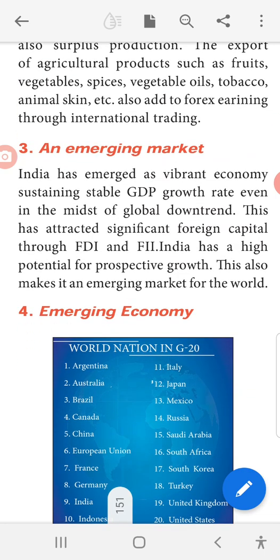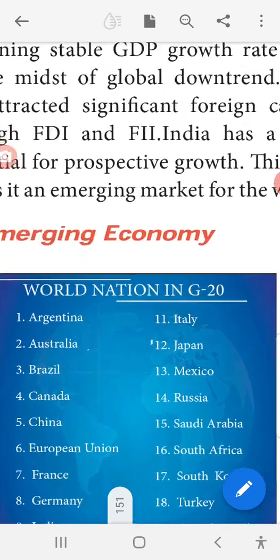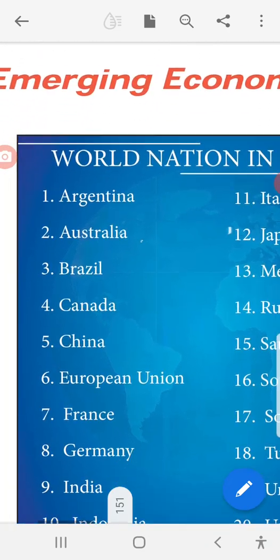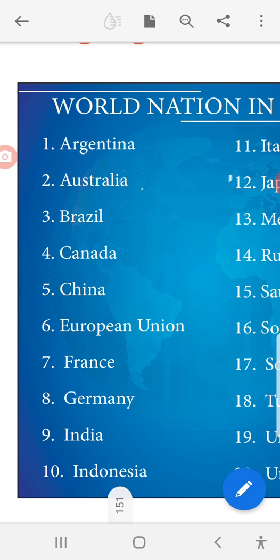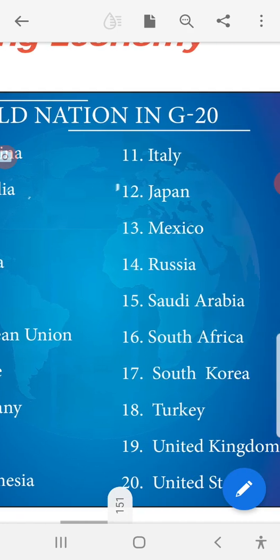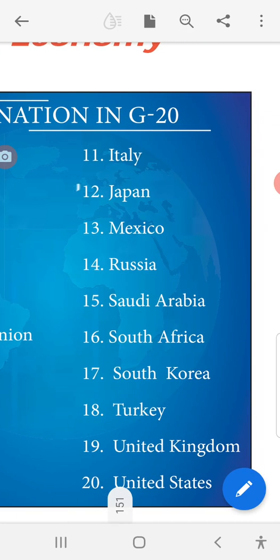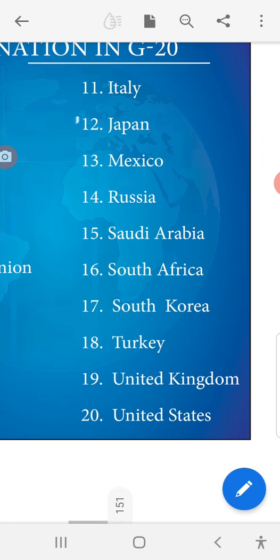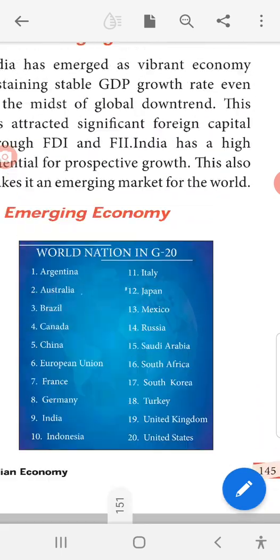Emerging economy, that is world nation in G20. Okay, what are all the G20 countries? That is Argentina, Australia, Brazil, Canada, China, European Union, France, Germany, India, then Indonesia, Italy, Japan, Mexico, Russia, Saudi Arabia, South Africa, South Korea, Turkey, United Kingdom, then United States.